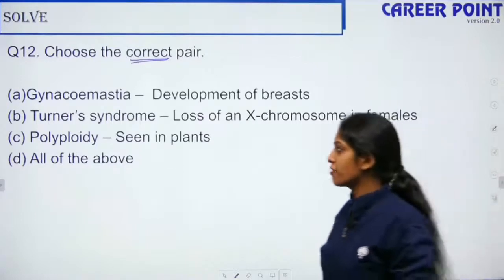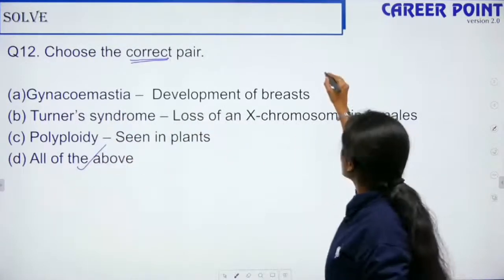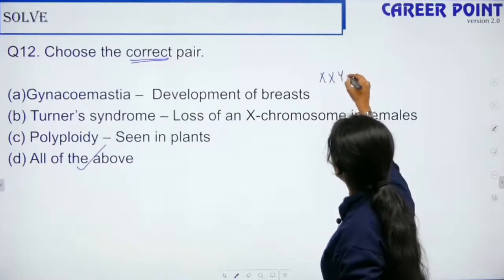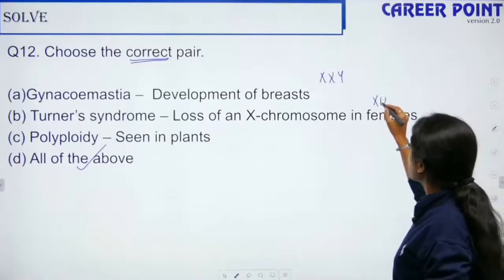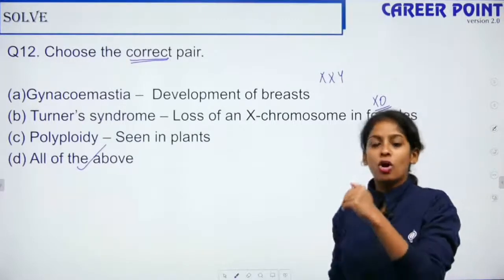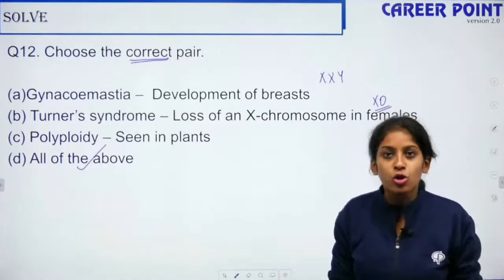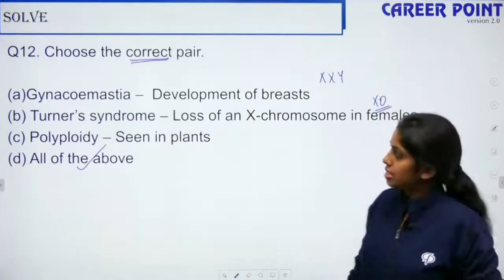So Shimpi, your favorite answer, all of them is right. Gynecomastia comes in Klinefelter syndrome when they have 2 X and 1 Y. Turner syndrome is XO, where one sex chromosome is missing. Polyploidy is an extra set of chromosomes, right? That is mostly seen in plants. So all the above is the answer.